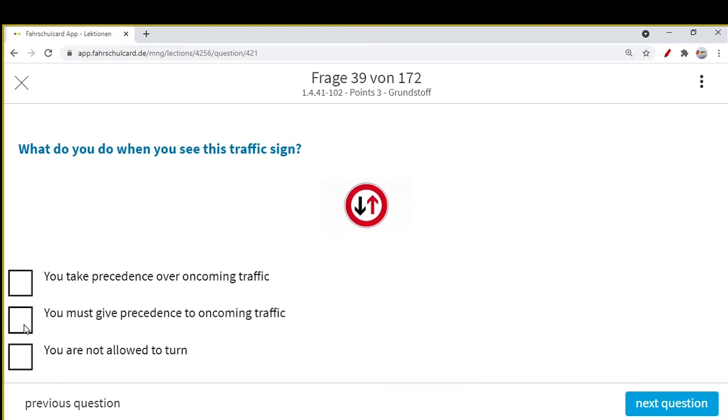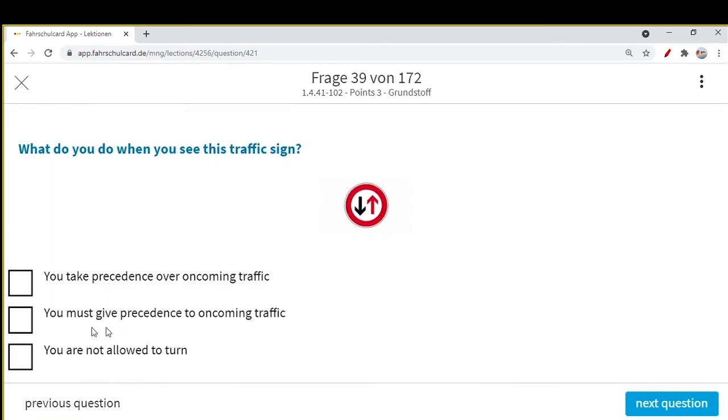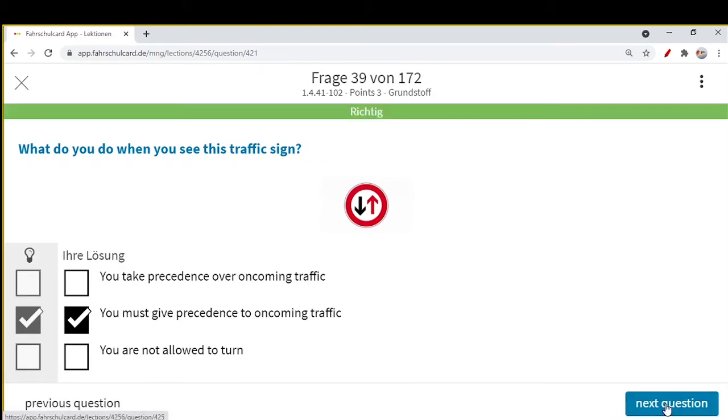The other one is you are not allowed to turn. No, there is no such sign that you are not allowed to turn, or a no U-turn sign. This option is also wrong. You must give precedence to the oncoming traffic because you are red and the oncoming traffic is black, so you have to give precedence or priority to them if it's needed.